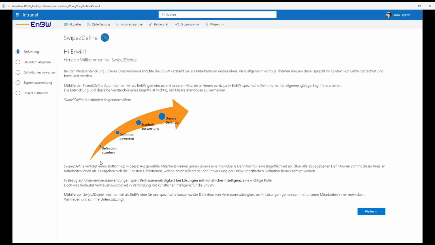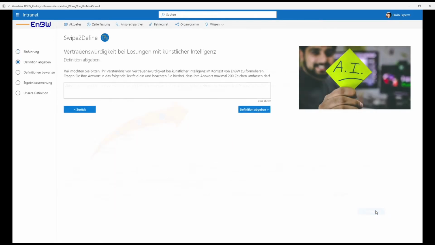Welcome to our Swipe2Define web app. In the first screen, the app shows the user what to expect. More precisely, it is written that the user is involved in determining an EnBW-specific definition of trustworthiness in AI. Furthermore, the process steps are shown. In the second screen, the user is asked to formulate his understanding of trustworthiness in AI in the context of EnBW. Only if he types in his definition, he can further proceed in the process.